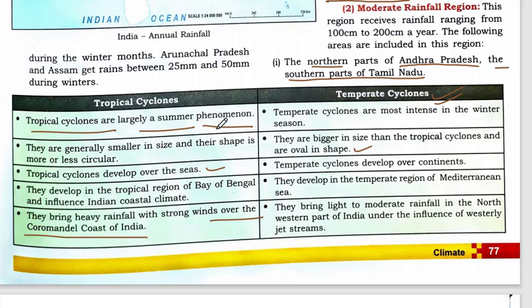Temperate cyclones develop over continents. They develop in the temperate region of the Mediterranean Sea, and they bring light to moderate rainfall in the northwestern part of India under the influence of westerly jet streams.